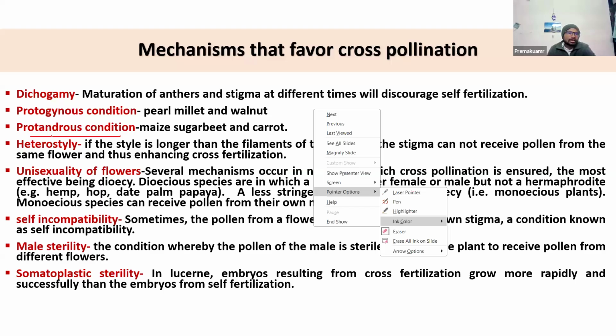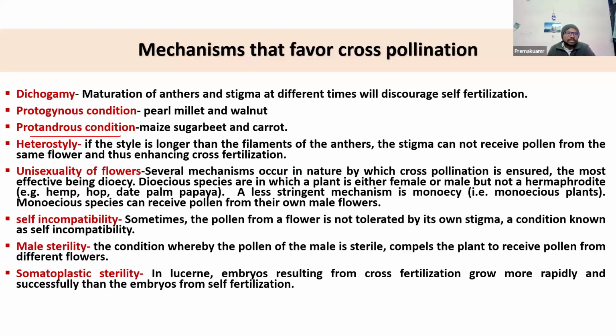And heterostyle, many times it is asked in the exams. Remember the examples. What are the different examples for heterostyle? The famous example of heterostyle. Who knows? Linseed.